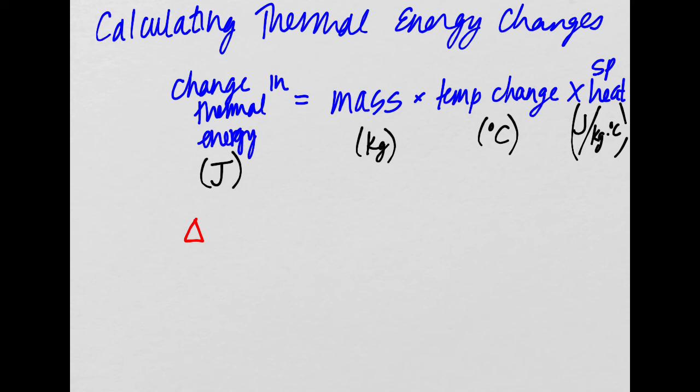Thermal energy is abbreviated Q. So if I wanted you to abbreviate this, you would say delta Q, which means change in thermal energy, is equal to little m, mass, times change in temperature, delta T, times C, which we already learned earlier is specific heat.